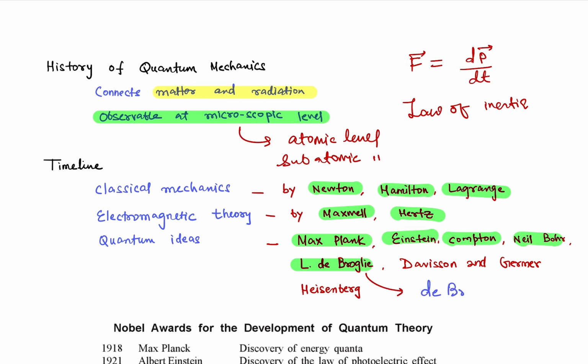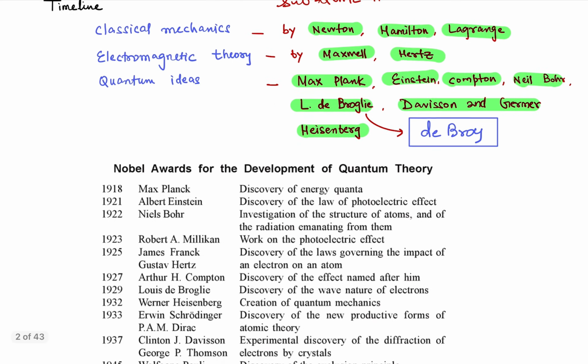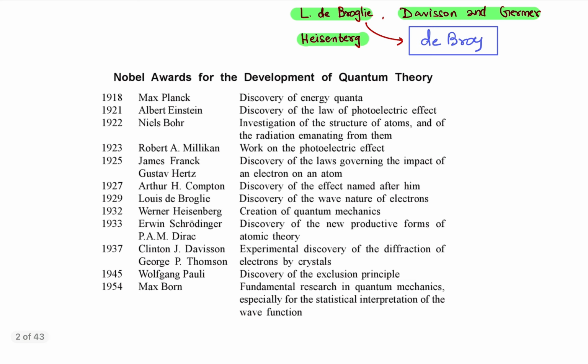De Broglie. Okay, so this is the correct pronunciation. Now, Davisson and Germer, who confirmed the very important part, Heisenberg, and many more. These are the Nobel Awards which you may know for your general knowledge and for your interview purpose as well, because we are required to know it as we are also UPSC aspirants, not only students of physics.